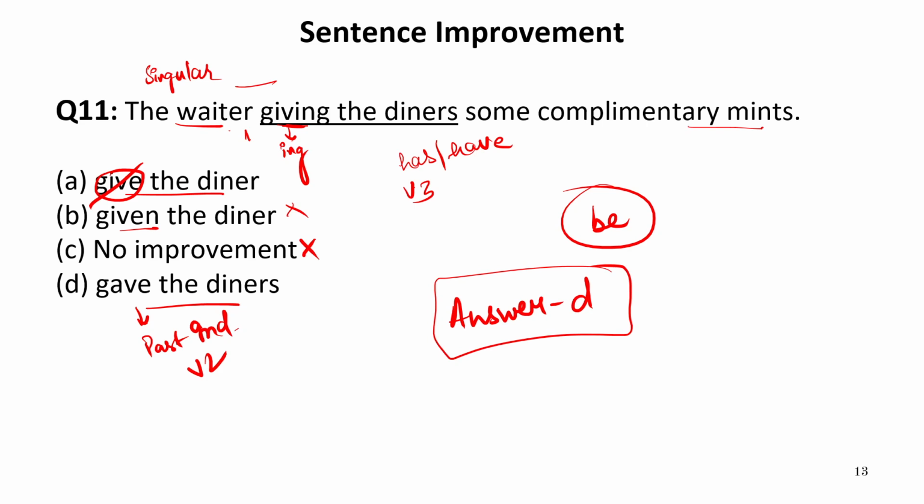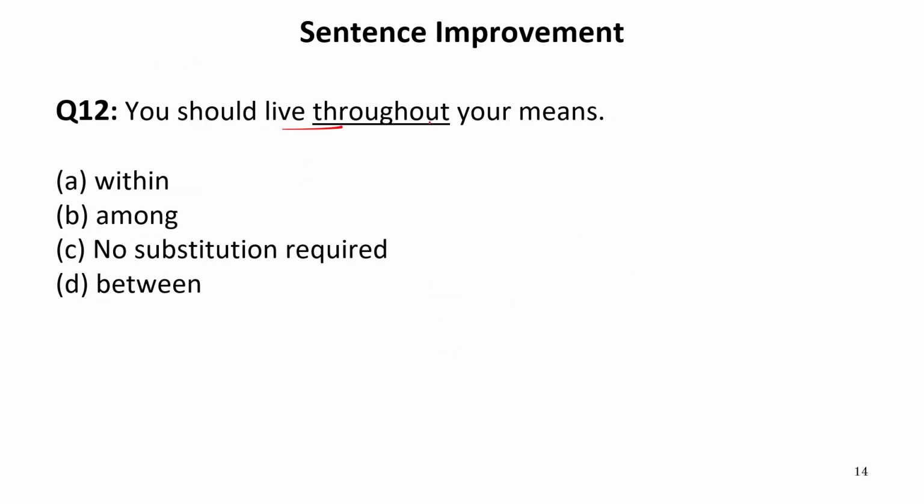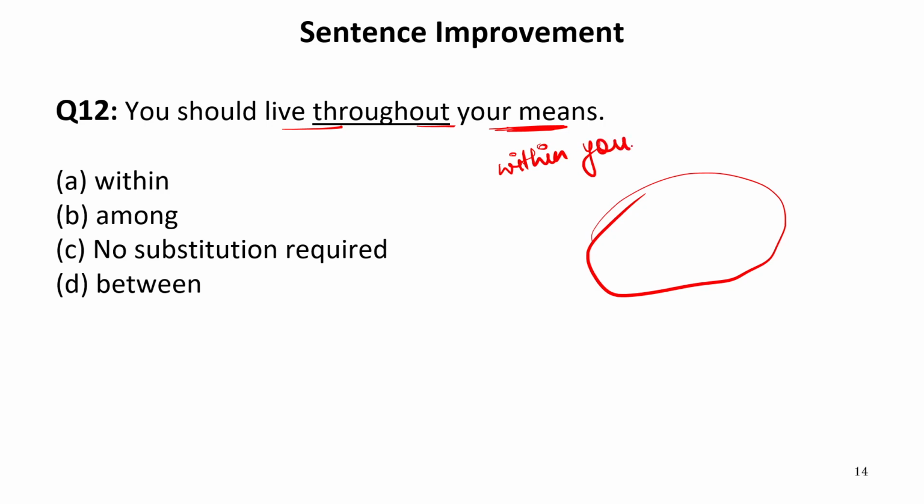Now let us move to the next one. You should live throughout your meals. Now throughout means the entire coverage of something, whereas within your means is a phrase. It means in the limits that you have. So the correct preposition required is within your means. It means within your limits. So our answer is A.